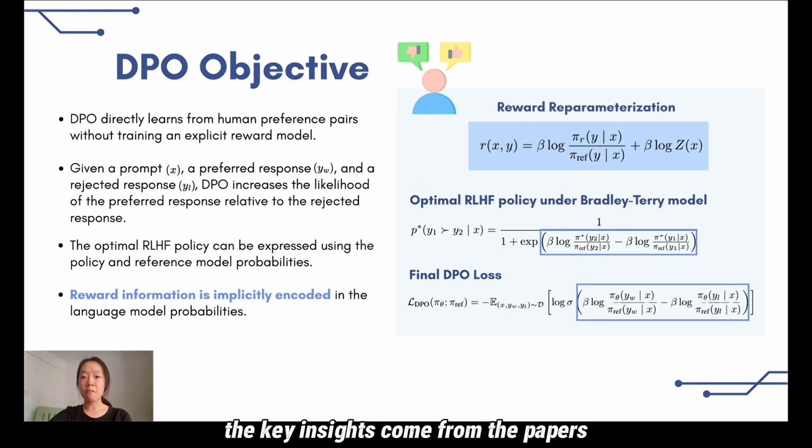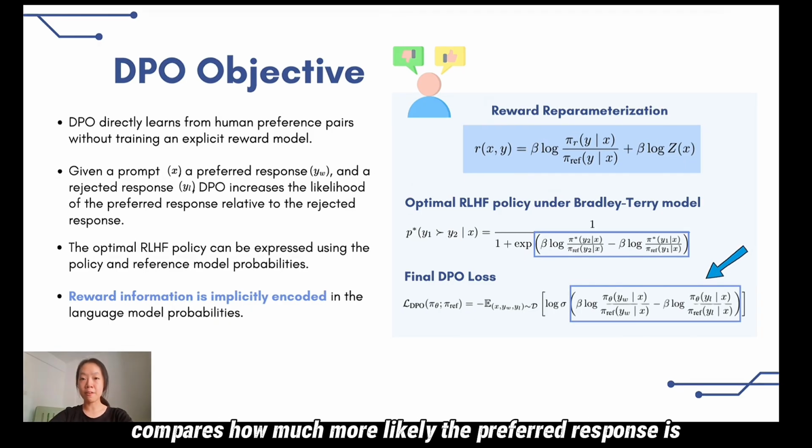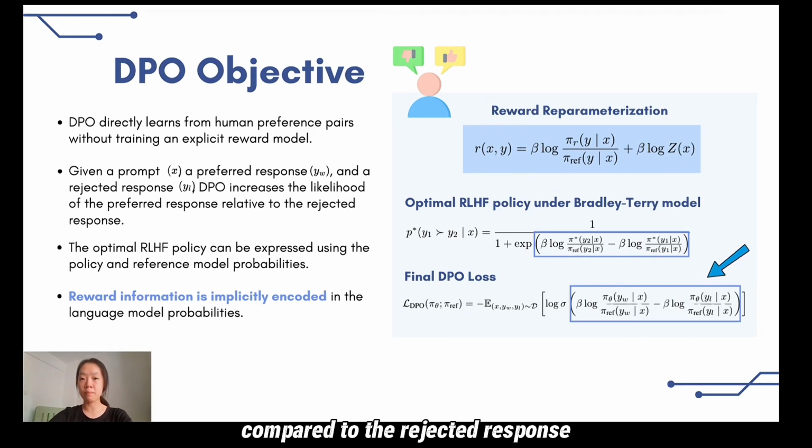The key insight comes from the paper's proof that reward information can be recovered from the language model probabilities relative to a reference model. Because of this relationship, DPO can optimize preferences without explicitly learning a reward function. The loss function compares how much more likely the preferred response is compared to the rejected response, while also considering the reference model. This reference model acts as an anchor to prevent the language model from drifting too far away from the original supervised fine-tuned model.